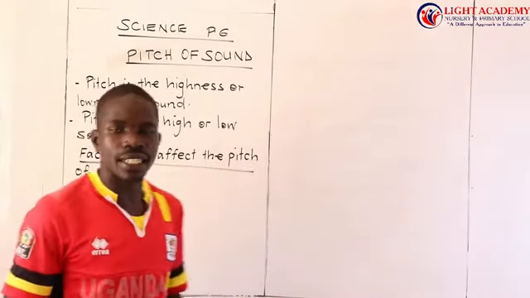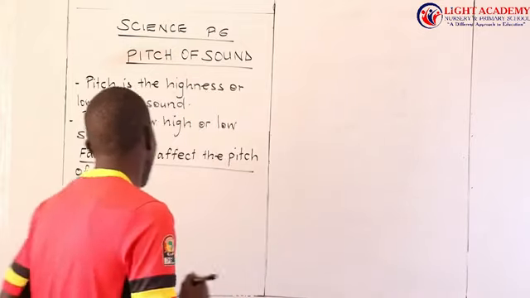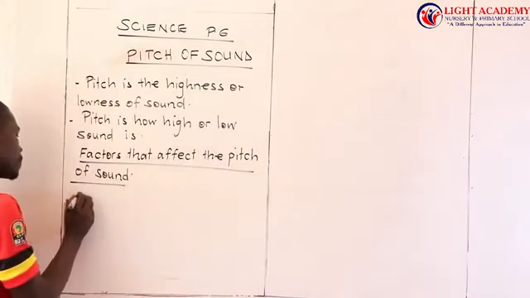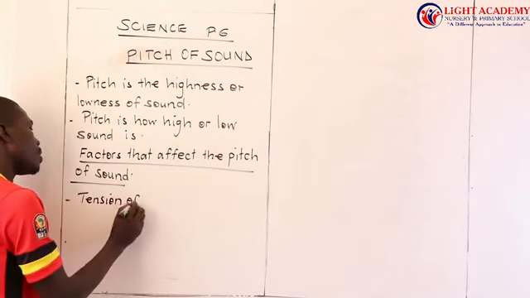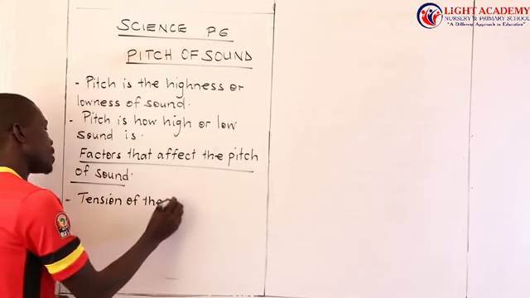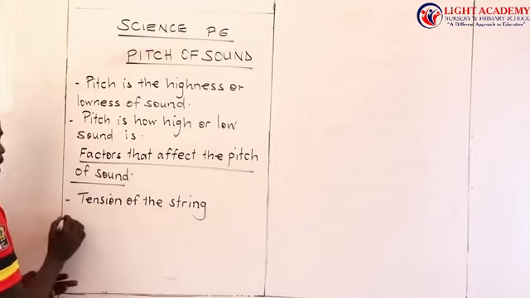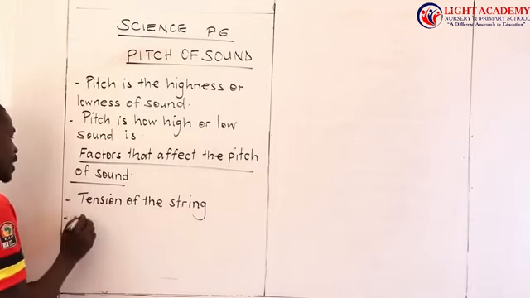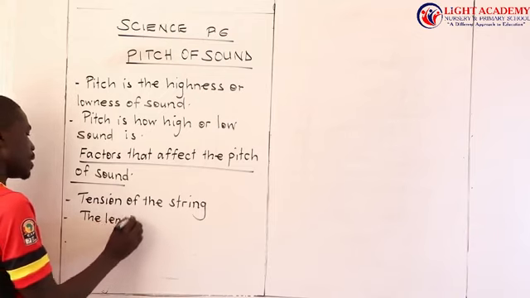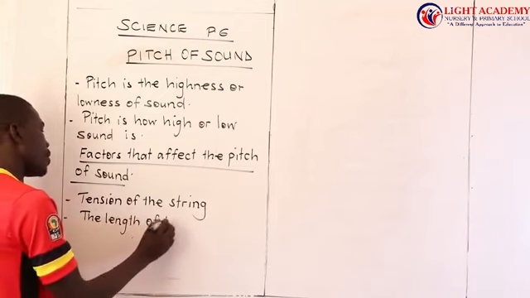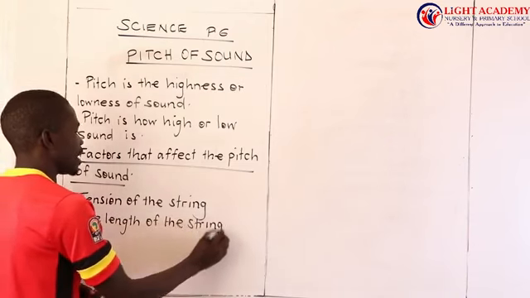One of the factors that affect the pitch of sound is what we call the tension of the string. Then another factor which will affect it is the length of the string. The length of the string is another factor.